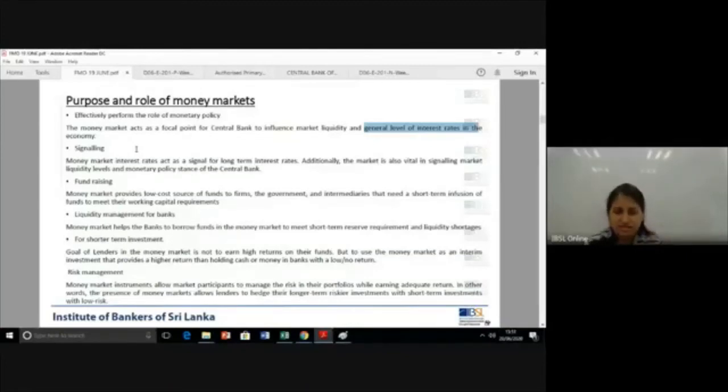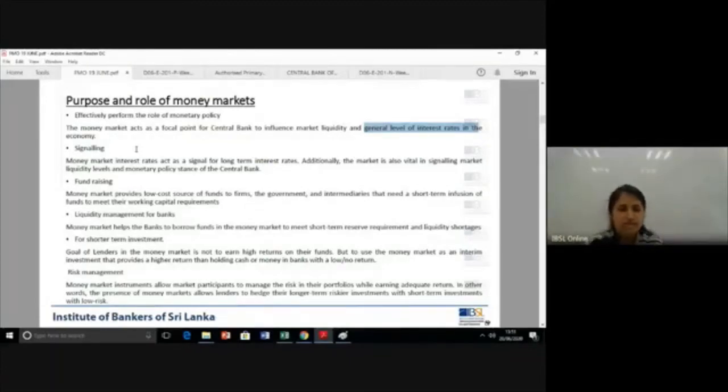Okay, so it will signal three indications. It will show you how the long-term interest rate is going to move. Then it will show you the liquidity levels, whether the market is liquid. And then you will have the monetary policy of the central bank. The stance of the monetary policy you can identify based on how the central bank is working inside the money market.